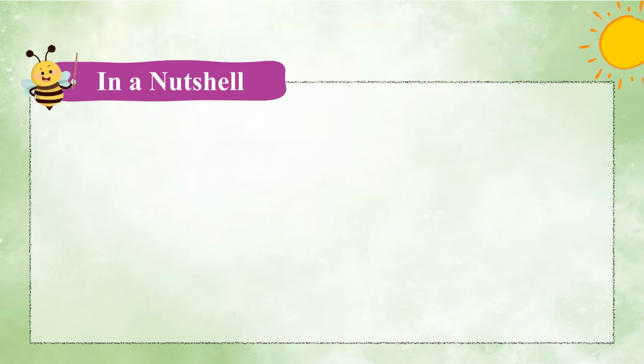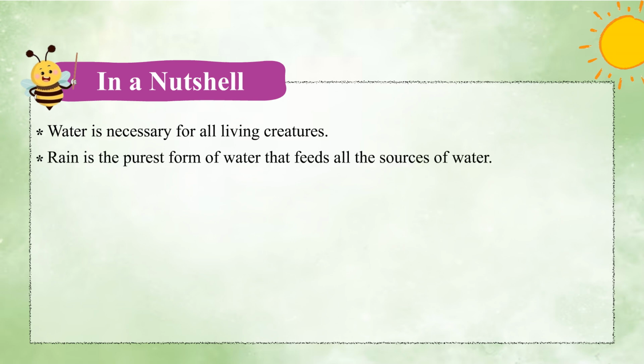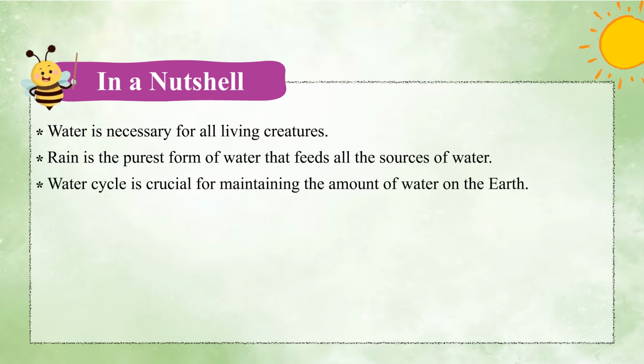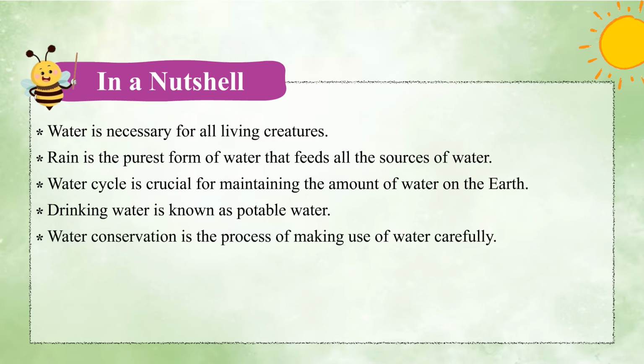In a nutshell, water is necessary for all living creatures. Rain is the purest form of water that feeds all the sources of water. Water cycle is crucial for maintaining the amount of water on the earth. Drinking water is known as potable water. Water conservation is the process of making use of water carefully.